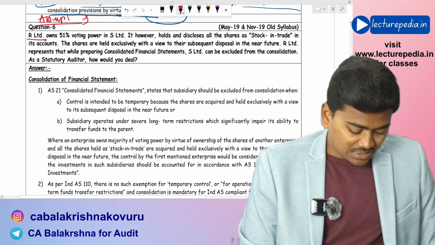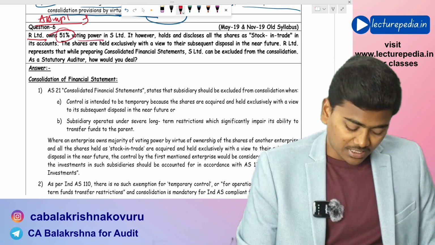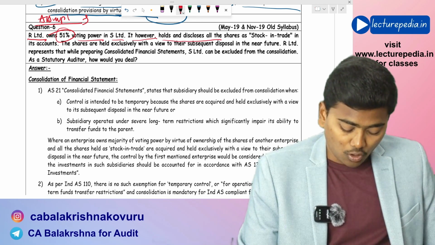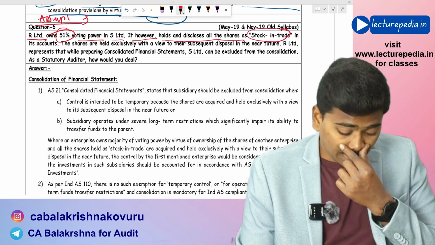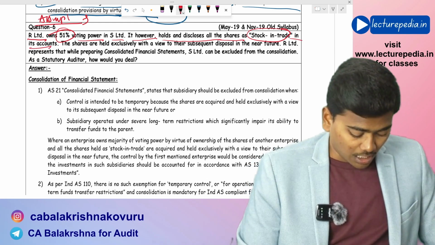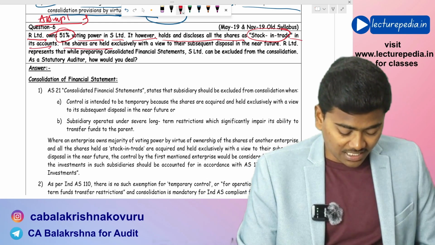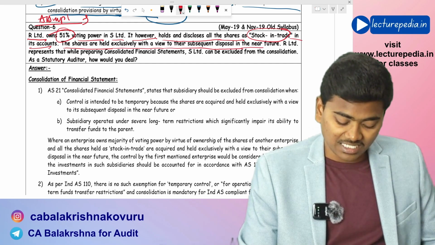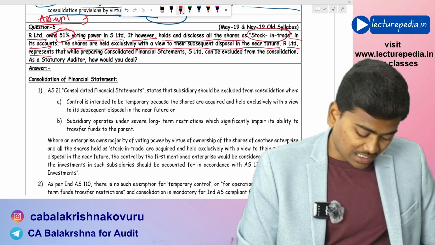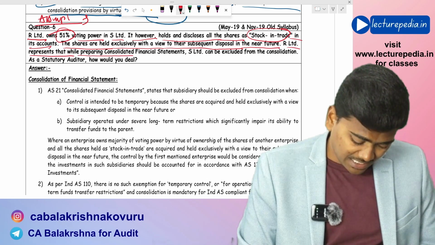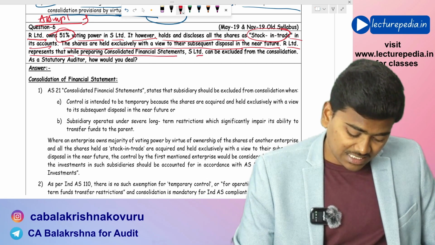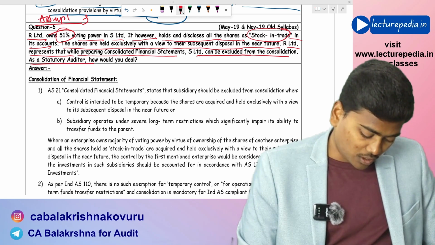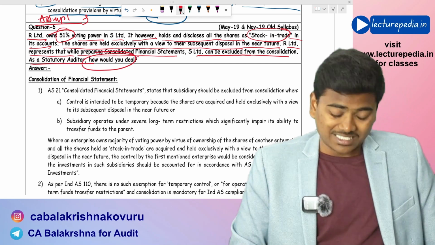R Limited owns 51% voting power in S Limited. It, however, holds and discloses all the shares as stock in trade in its accounts. The shares are held exclusively with a view to subsequent disposal in the near future. R Limited represents that while preparing consolidated financial statements, S Limited can be excluded from the consolidation. As a statutory auditor, how would you deal with it?